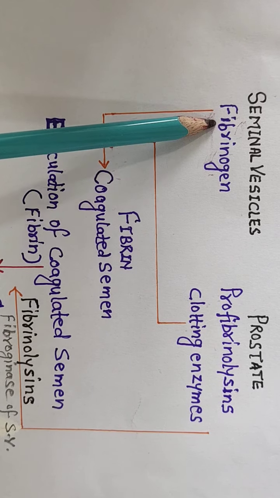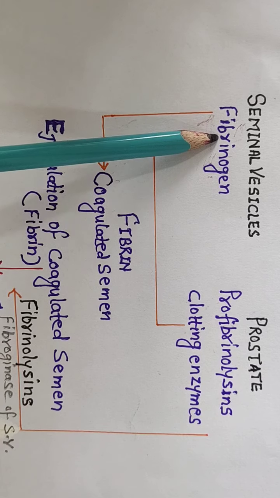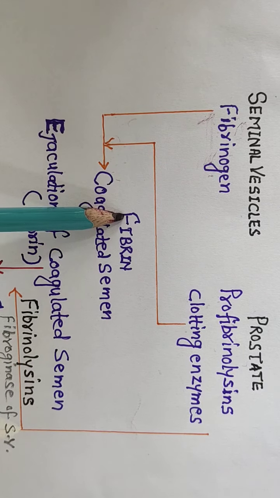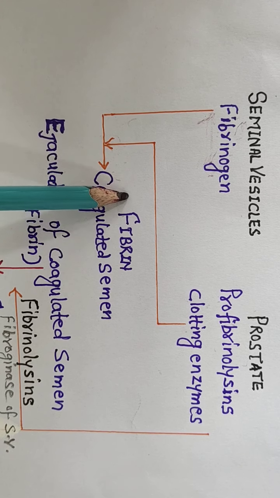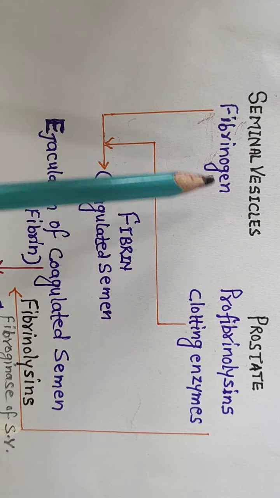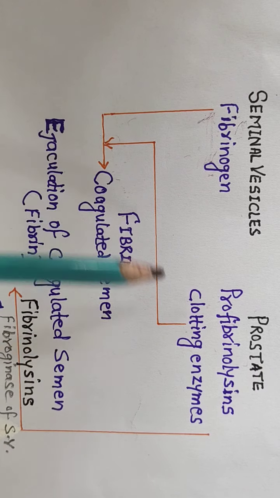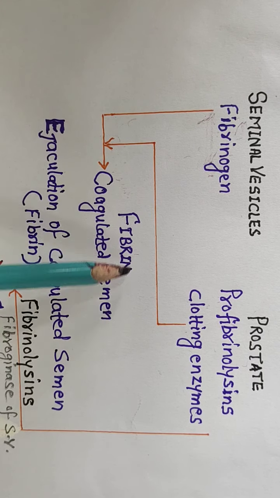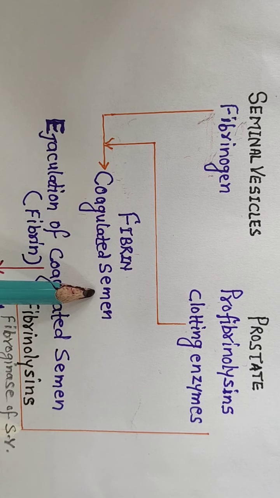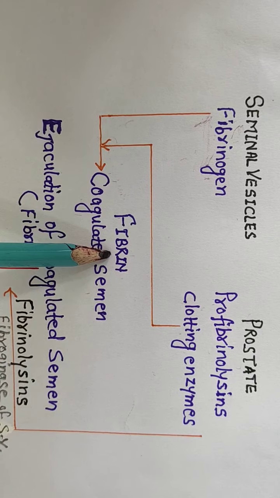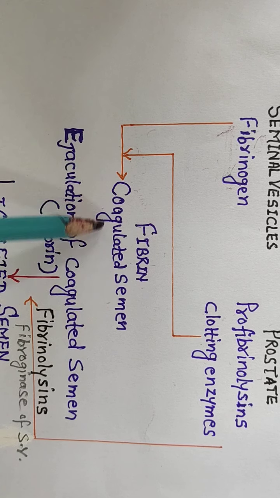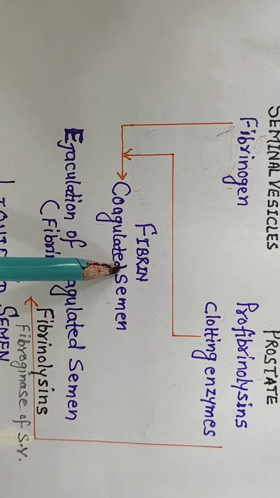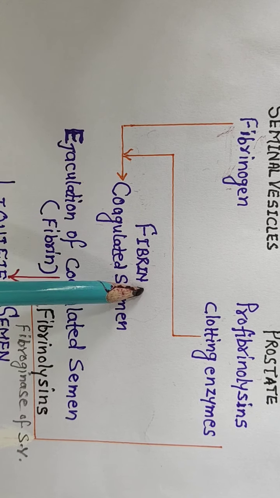We have already learned in our previous lecture that the secretions of both these glands unite at the prostatic urethra. When these secretions come into the prostatic urethra, the semen gets coagulated. So, by the coagulation of semen, the energy of sperm gets conserved.